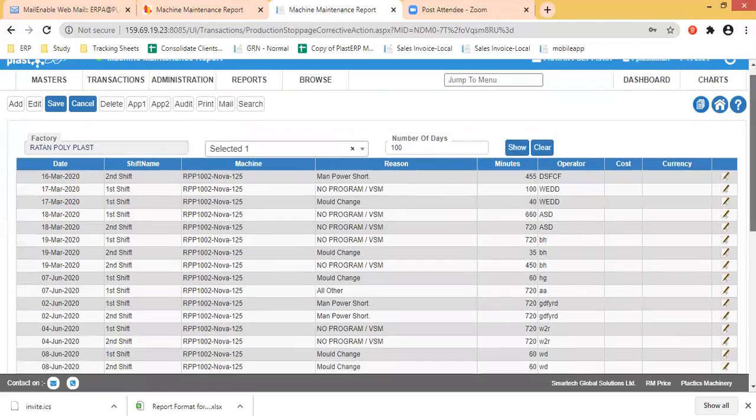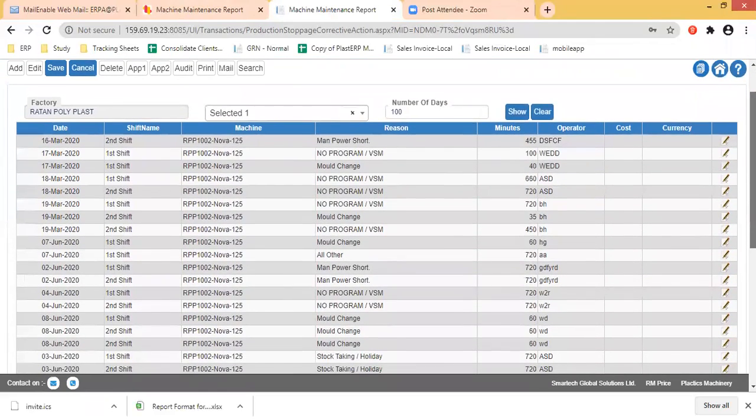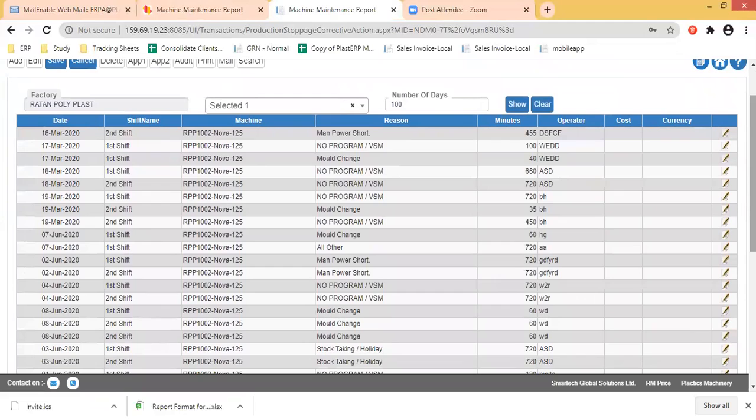So I have got a breakdown history from the production report. In the last 100 days, how many times did this machine go into a breakdown? Whether I should take it from the production report or from the mobile, that we will decide. But this is how I can now get you the complete history as to what and where the machine had a breakdown, who was the operator, etc. So that is also something that we have done. But whether we do it in mobile or here, we'll see. A combined report will come. Yeah, we can. So we'll see how to do it.